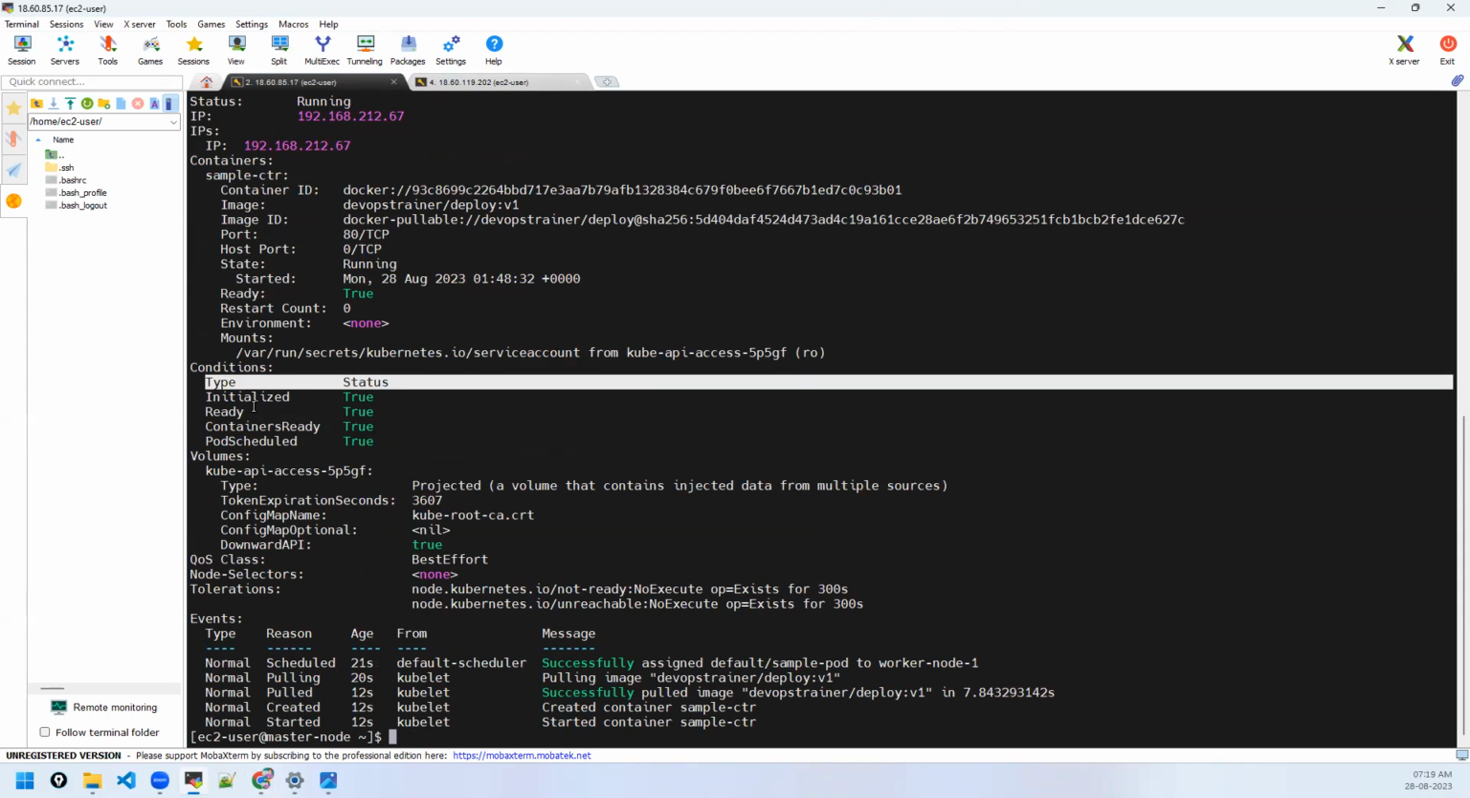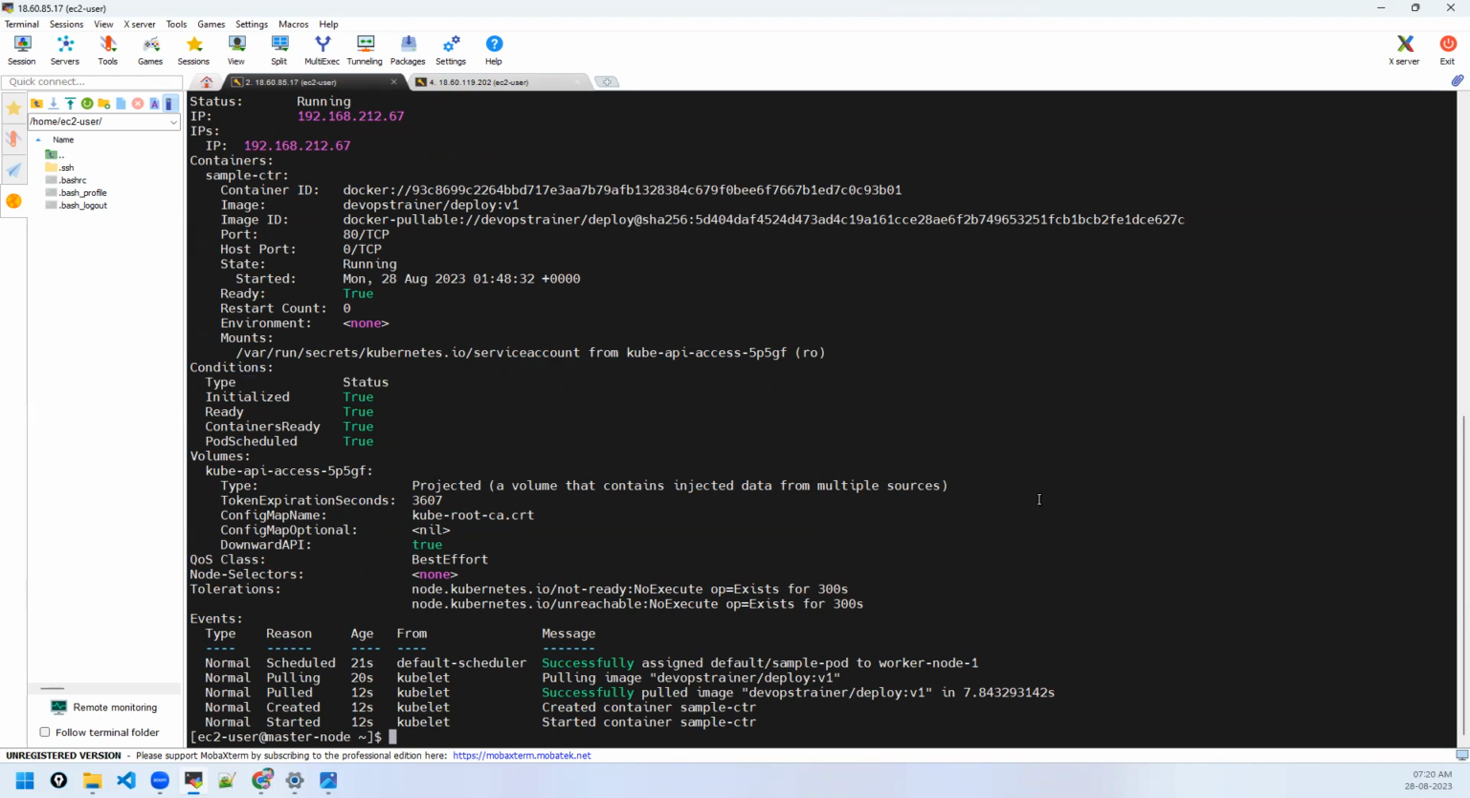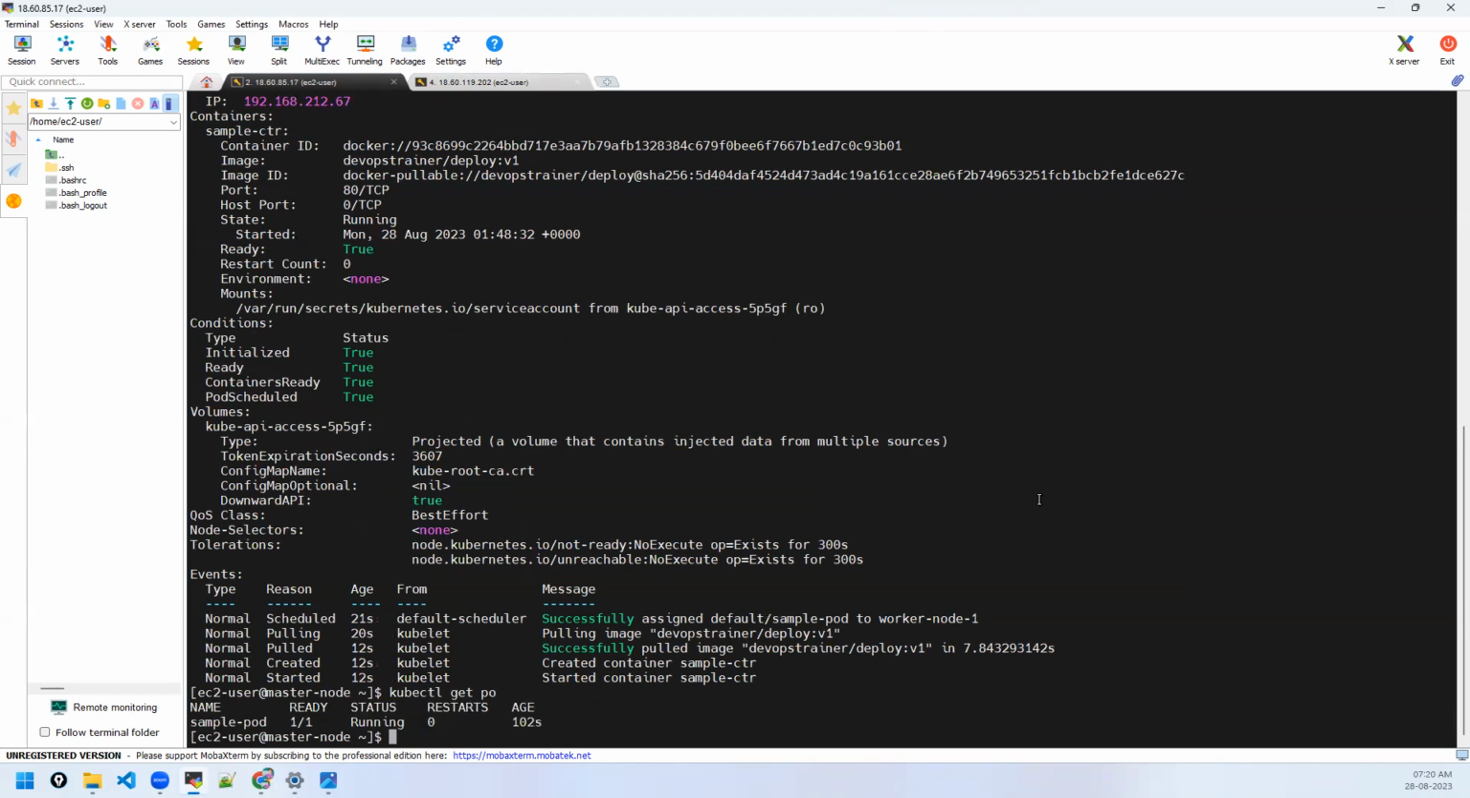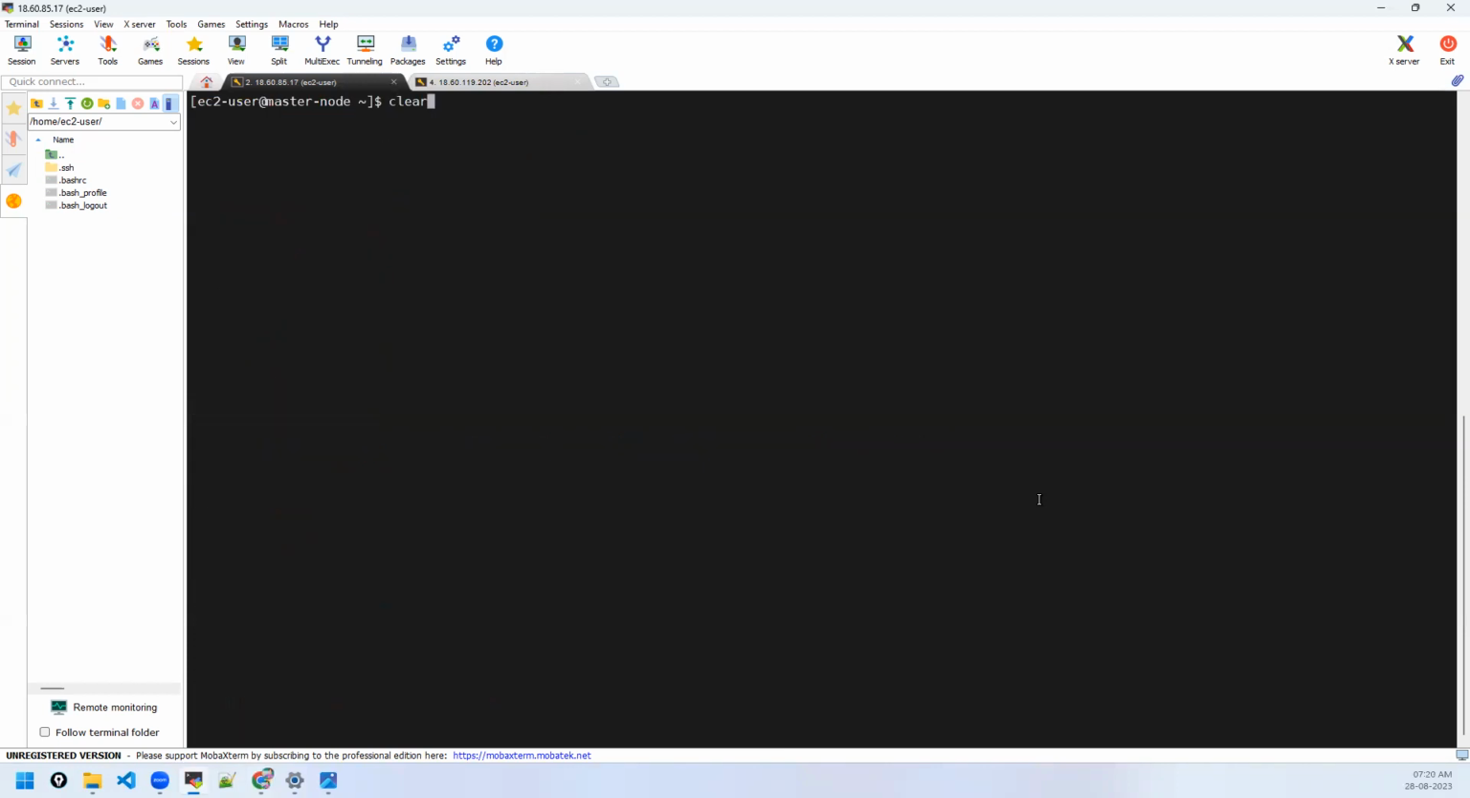Conditions, like it was all ready. So it was all true, right? So this is your pod, and that's how you can describe it. And if you want to see where it is running with output wide, clearly you can see the IP of the pod, the node where it was running, right? Simple way of deploying a sample thing, like a basic deployment.